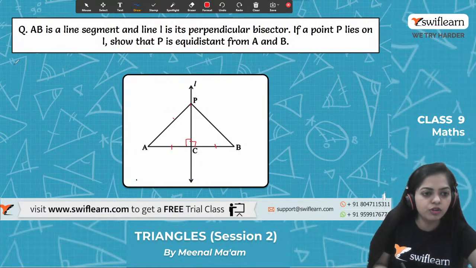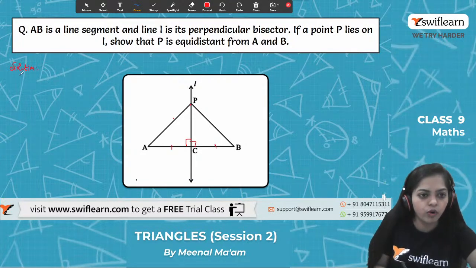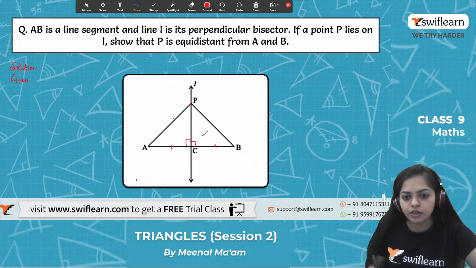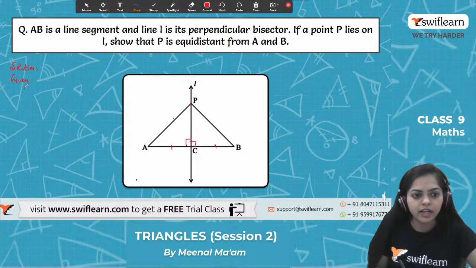Alright, so let's move on to the solution. First, what is given? It is given that L is perpendicular to AB. That means angle PCB is equal to angle PCA is equal to 90 degrees.